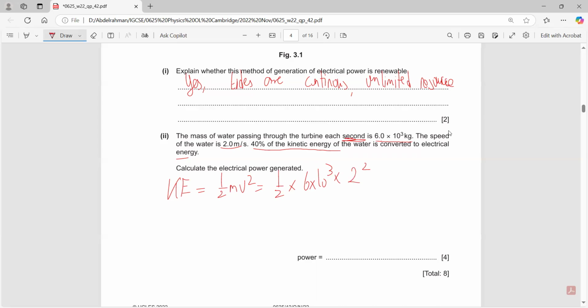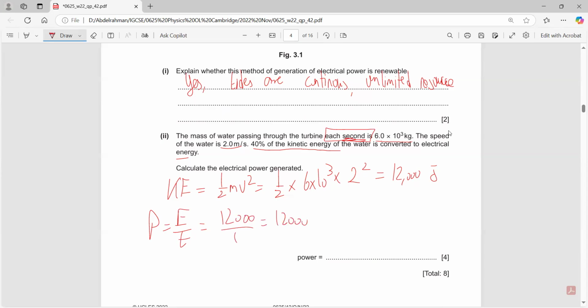So 3000 times 4, which is 12,000 joules. This is the total kinetic energy. But he wants power, and this is energy. How can I find power? Power equals energy over time. We know that the time is 1 second each second.